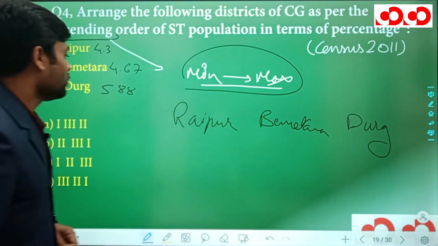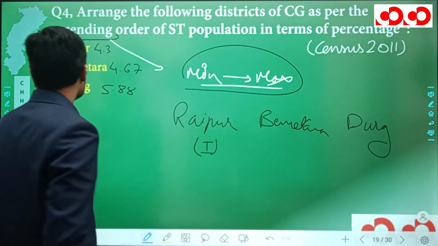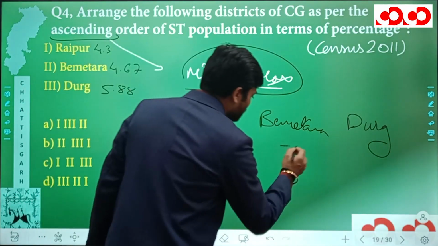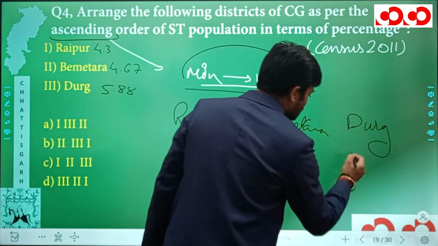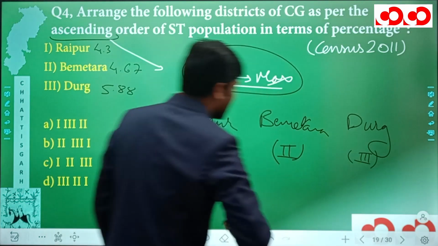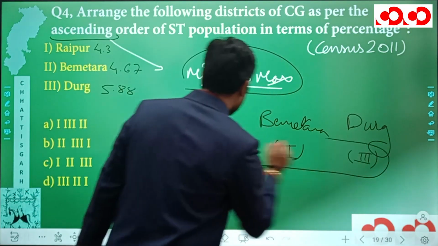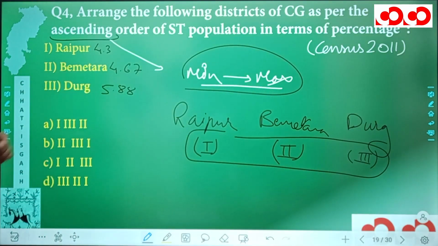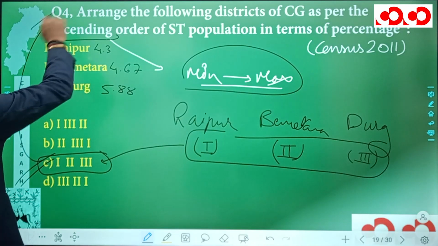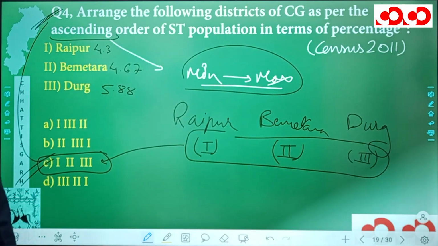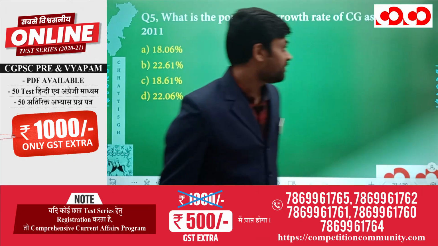Durg. Now, Raipur is given in 1, so can I write 1 over here? Yes, I can. Bemetara is given in 2, so can I write 2 over here? And finally, Durg is given in 3rd position, so can I write 3 over here? Yes, I can. Now, what is the correct sequence that we have? We have 1, 2 and 3. Now, looking at the options, in the option C, we have 1, 2, 3, and hence this option C is going to be the correct option for our 4th question. So this was all about the 4th question. Now let's move to our 5th question.